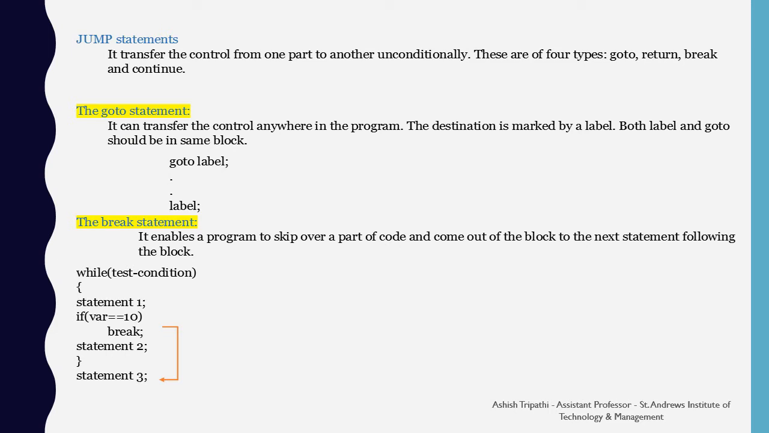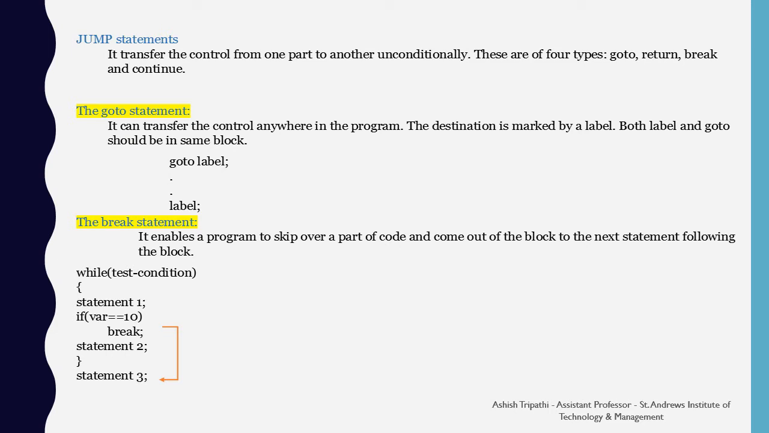Both label and goto should be in the same block. Now, here you can see the label can be any variable type name which can be declared in the same block as the goto statement. The label can be before the goto or the label can be after the goto statement.